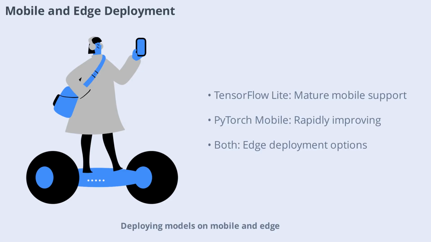Deploying models on mobile and edge devices is increasingly important for real-time applications. TensorFlow Lite is a dedicated solution for running models on smartphones, IoT devices, and embedded systems. It offers tools for model optimization and quantization, ensuring efficient performance on limited hardware. PyTorch Mobile provides similar capabilities, allowing models to run on Android and iOS devices. While TensorFlow Lite is more mature and widely used, PyTorch Mobile is rapidly improving, making both frameworks viable options for mobile AI.